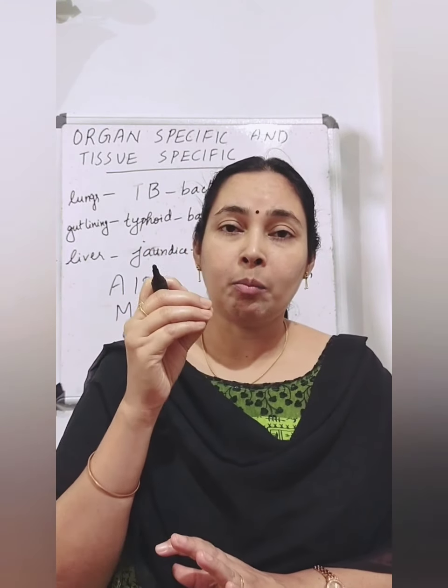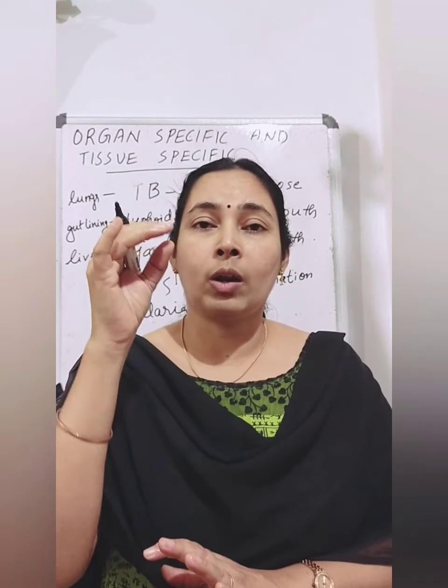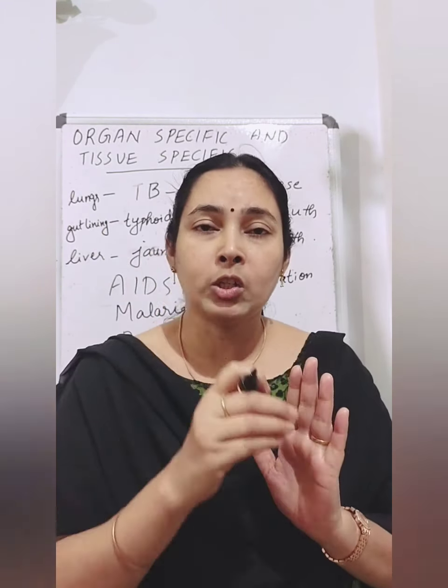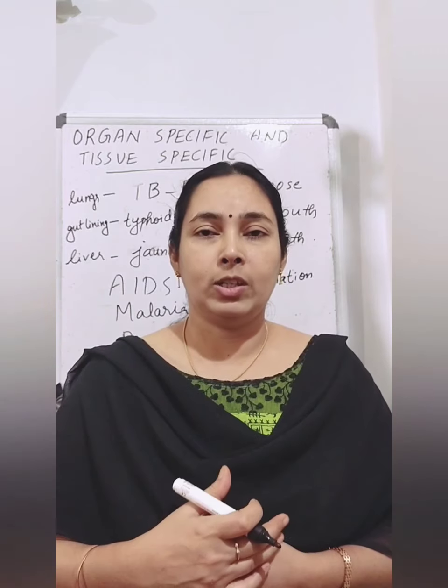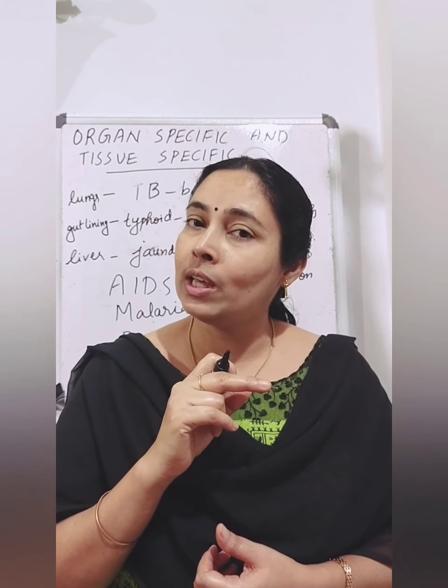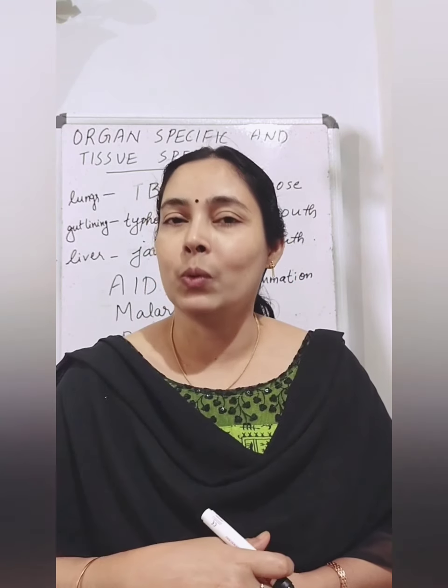If we are affected by a disease, a particular organ or tissue is affected by the disease, that organ or tissue will show some symptoms. If the lungs are affected by a disease, there will be breathing difficulties, there will be cough and all. So it will show some signs and symptoms based on the organ or tissue. And in addition to these tissue or organ specific symptoms, there will be some common effects also. And the common effects are activated by which system in our body? It is activated by our immunity system.